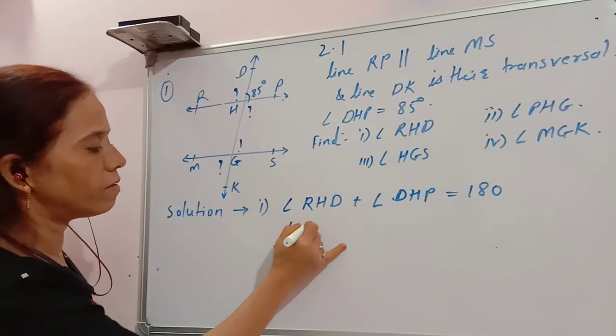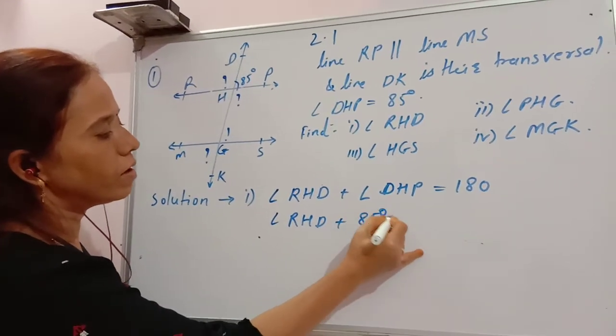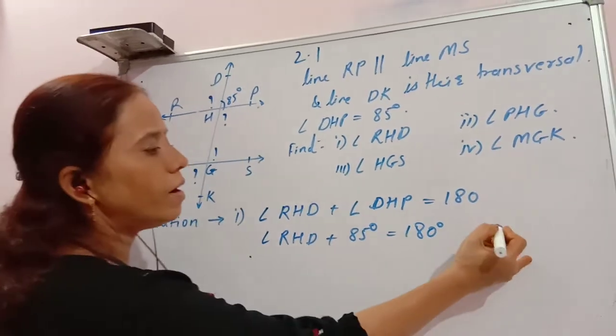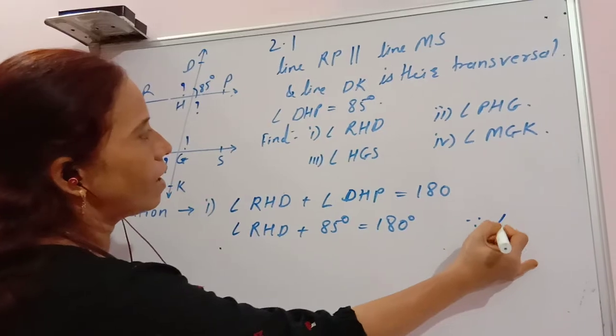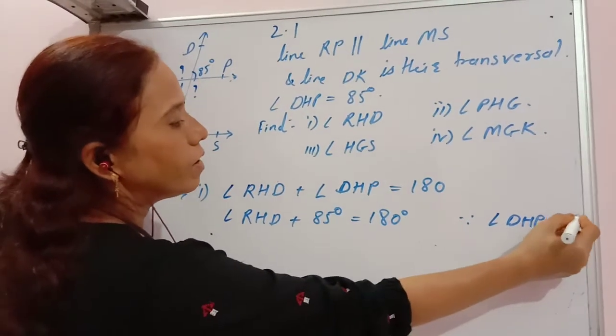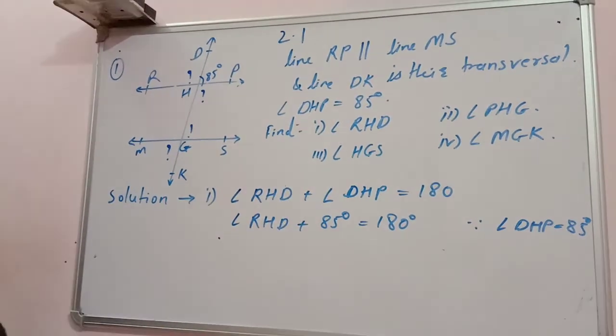Write this down: angle RHD plus 85 degrees equal to 180 degrees. The reason you can write here is, since angle DHP equals 85 degrees.